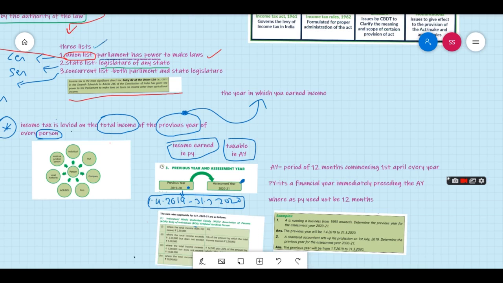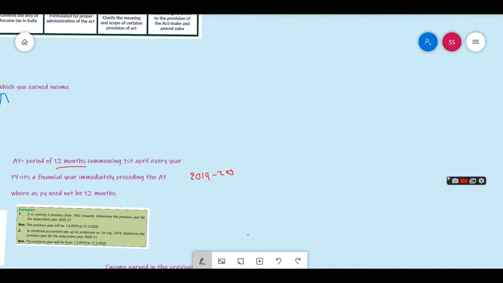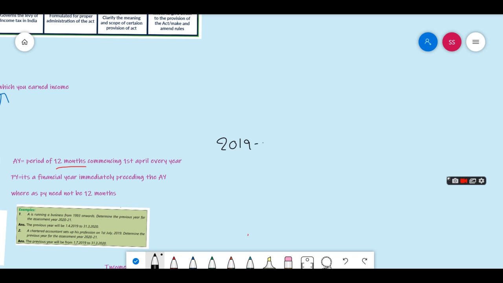Now let's see what the assessment year is. The assessment year is a period of 12 months commencing from 1st April every year. In the previous example, 2019-20 is the previous year, so 1/4/2019 to 31/3/2020 is the previous year.